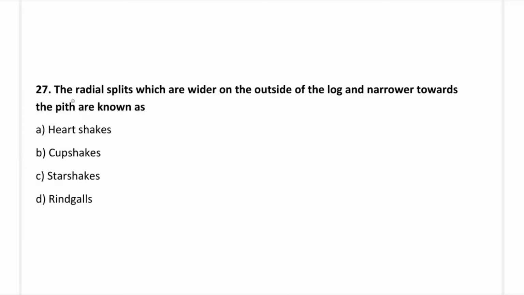So next question, the radial splits which are wider on the outside of the log and narrower towards the pith are known as: option A, heart shakes; option B, cup shakes; option C, star shakes; option D, ring shakes. So the correct answer is option C, star shakes.